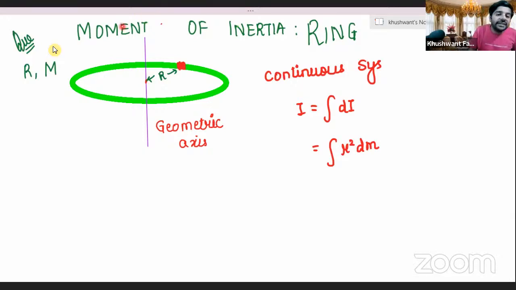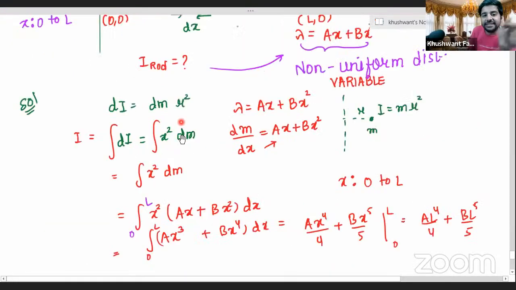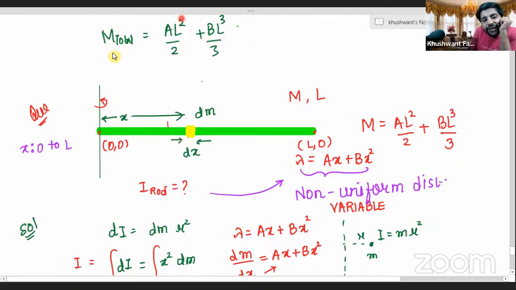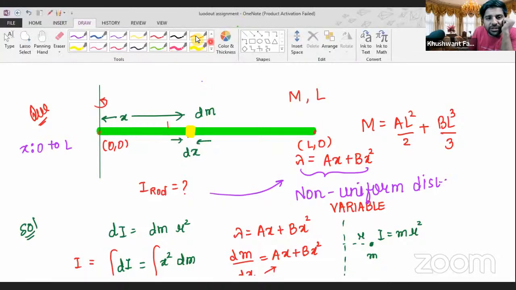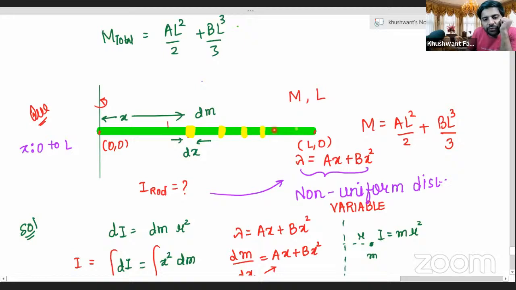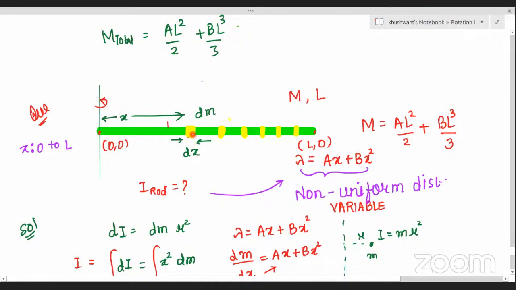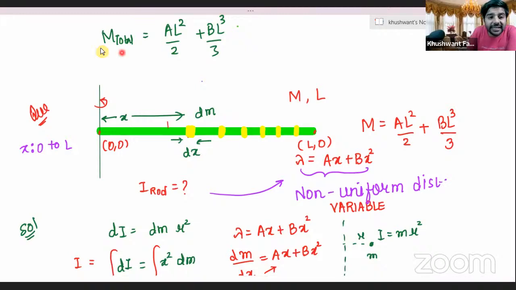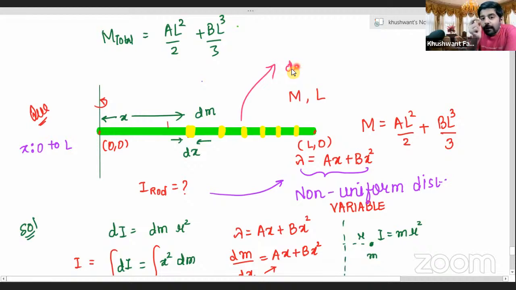Now, by the logic, tell me one thing. In the previous question, Makesh, let's try to understand the difference in this and the rod case. Makesh, when I take different points on this rod, when I take different elements of this rod, say this is the first one, then I take a second one here, third one here, fourth one here, fifth one here, sixth one here. For all the elements, is the distance from the axis same or different? Different, sir.